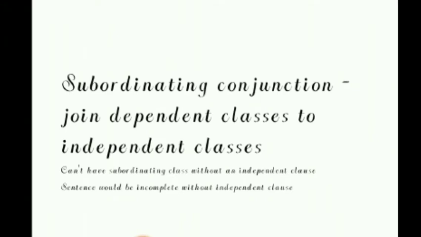Subordinating conjunctions are those conjunctions which join a part of the sentence to another, but which will be a dependent clause. So we have two clauses: independent clause and dependent clause. An independent clause is a clause which gives a full meaning as a sentence, but a dependent clause will not give a full meaning and is joined with an independent clause. So always this dependent clause will lie on the independent clause to give its meaning. Okay.